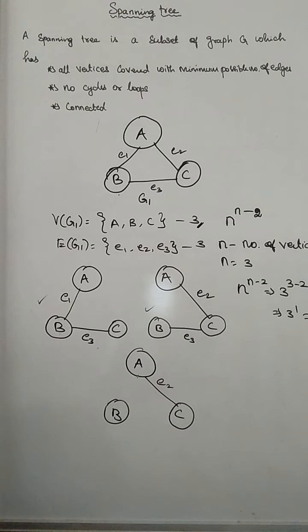Okay. So I hope that you got a clear idea about the spanning tree. Once again I am saying, a spanning tree is a subset of a graph G which has all vertices covered with minimum possible number of edges. It has no cycles or loops and it will be a connected graph. A complete undirected graph can have a maximum of n to the power of n minus 2 number of spanning trees, where n is the number of nodes. And if we try to remove any one edge from the spanning tree, it will make the graph a disconnected one.